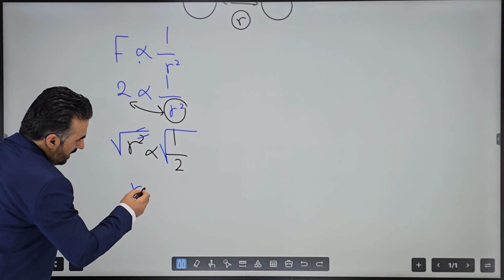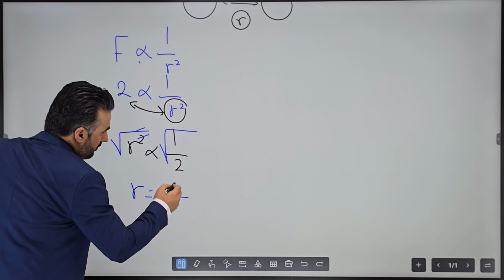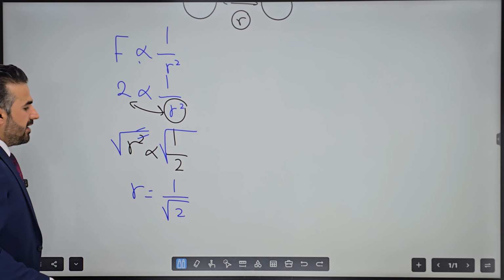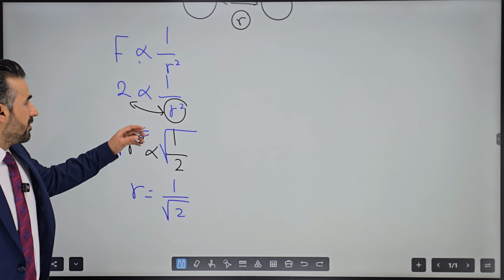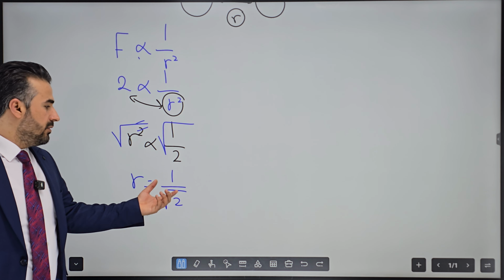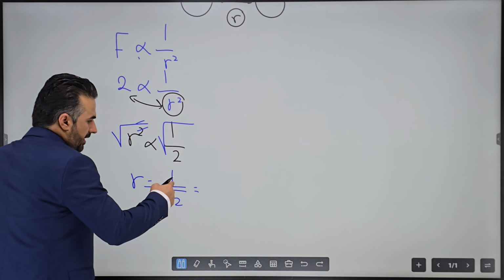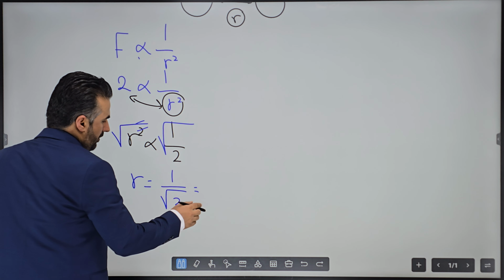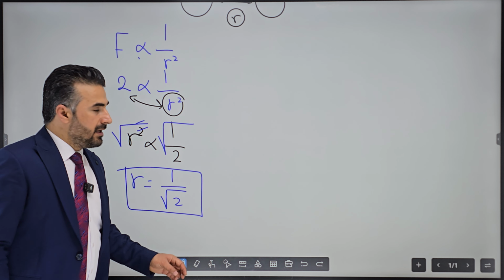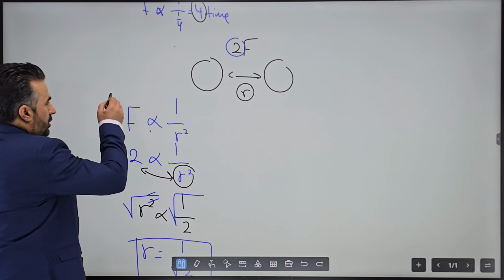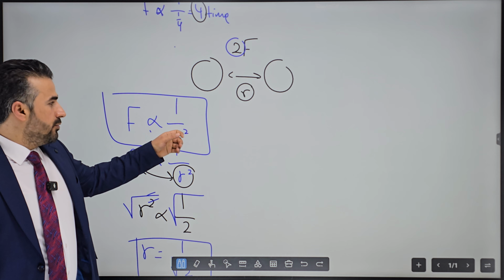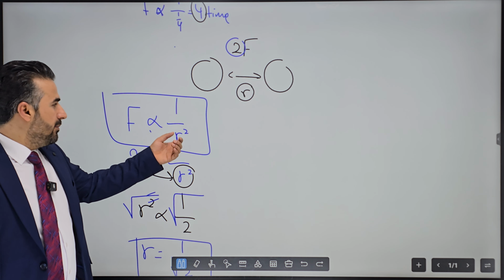The radical of 1 is still 1, and you can write it as 1 over the radical of 2. So in order for the force to become double, the distance must change by a factor of 1 over the radical of 2, which you can calculate with a calculator. Just remember the relation: force is inversely proportional to the square of the distance. Just plug in the number here.